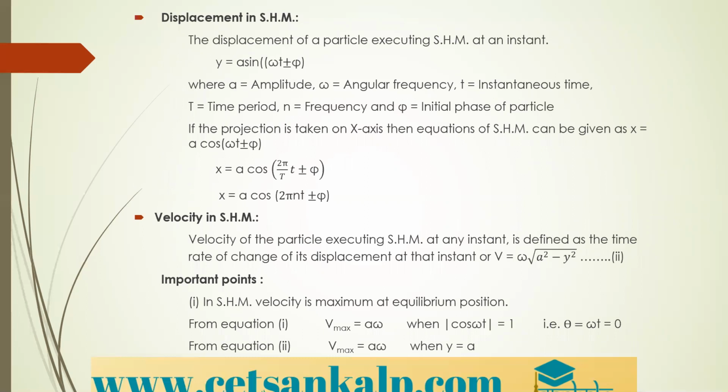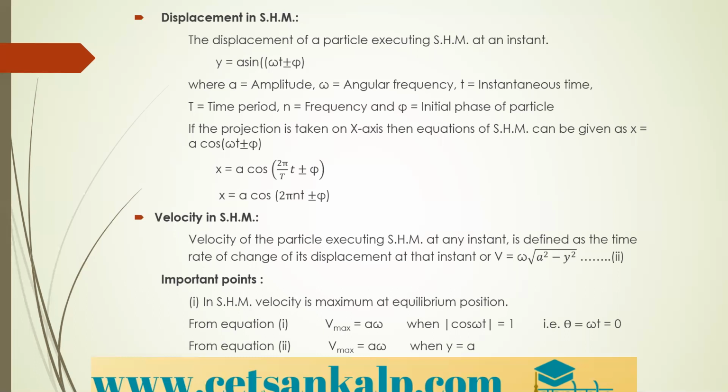The displacement of a particle executing simple harmonic motion at any instant is given by y equal to a sine omega t plus or minus pi, where a is amplitude, omega is angular frequency, and t is the instantaneous time. Small t is instantaneous time and capital T we take for time period.